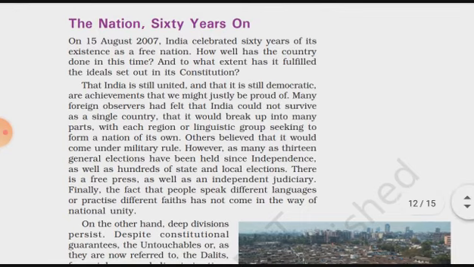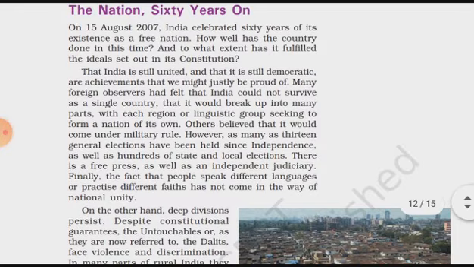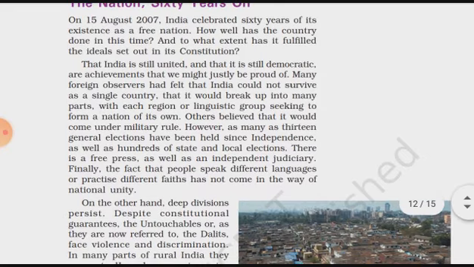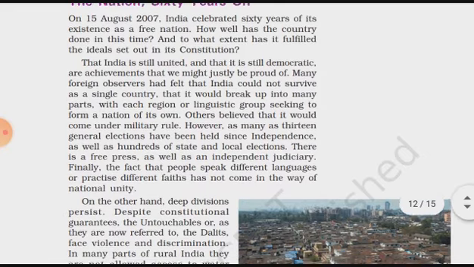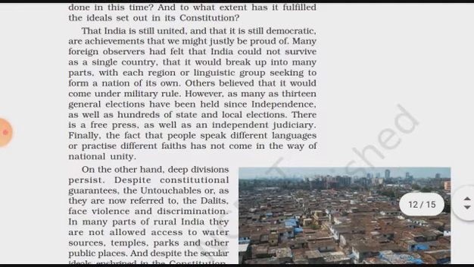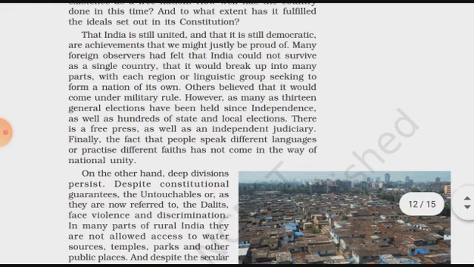On 15th August 2007, India celebrated 60 years of its existence as a free nation. How well has the economy done in this time, and to what extent has it fulfilled the ideals set out in its constitution? The answer given is that India is still united and still democratic, which are achievements that we might justifiably be proud of.